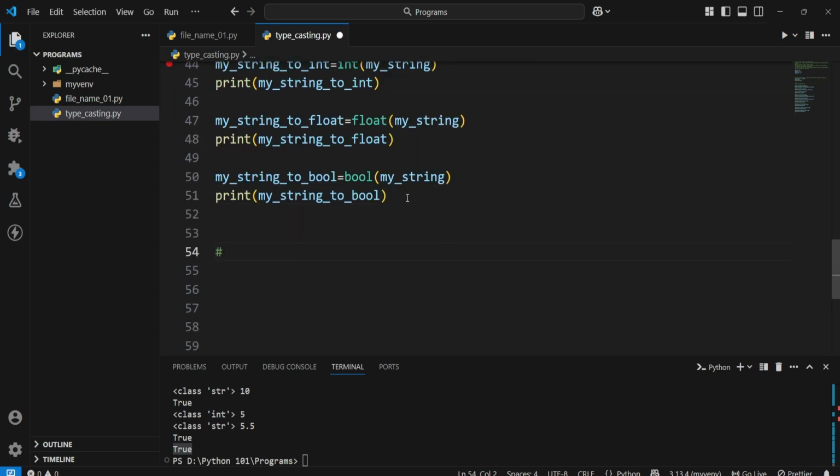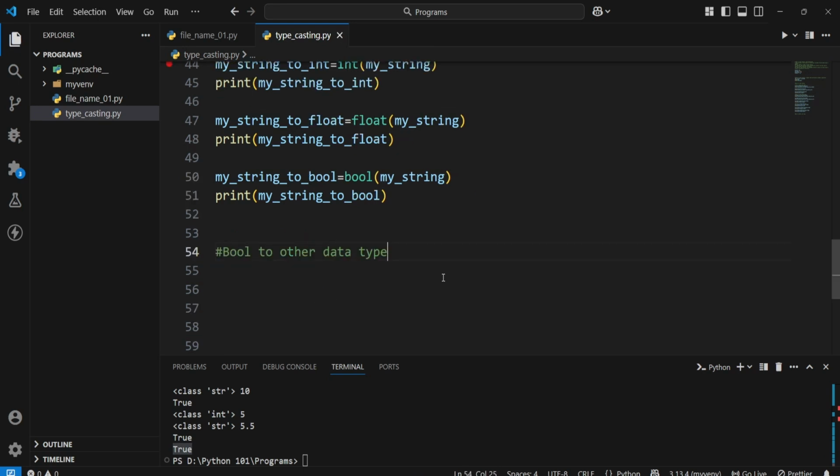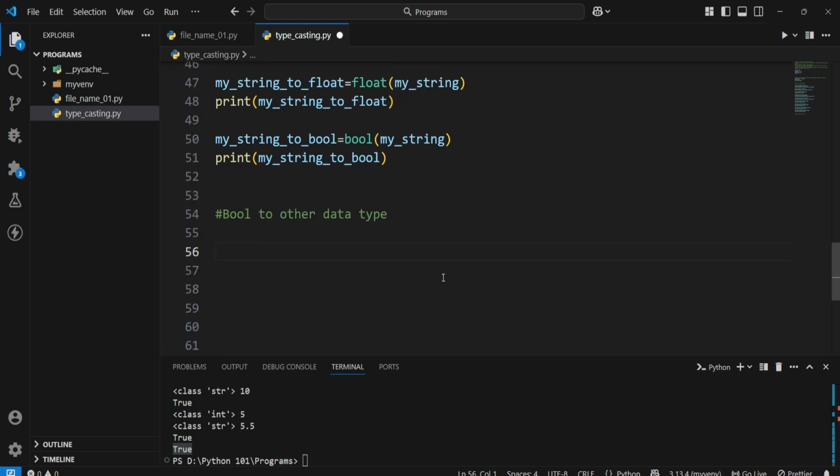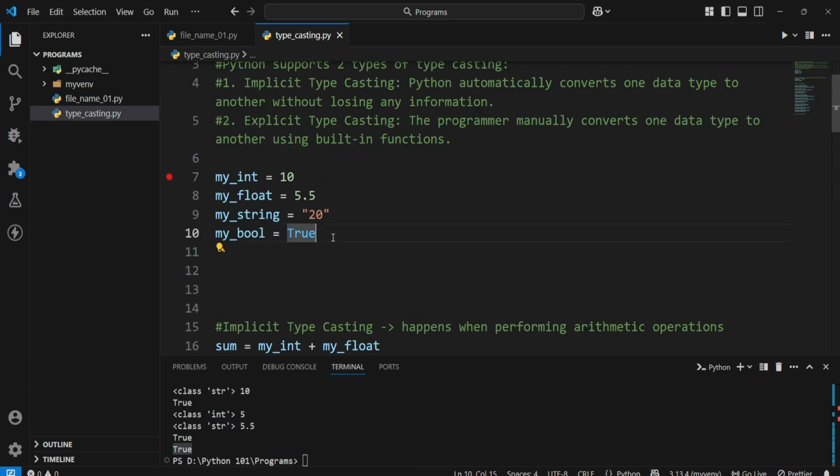Now lastly, let's convert bool to other data types. While converting boolean to other data types, we know boolean can only hold true or false. Whenever it is true, it will give 1 if you are converting into float or int. If you are converting into string, it will just print whatever is there, true or false.